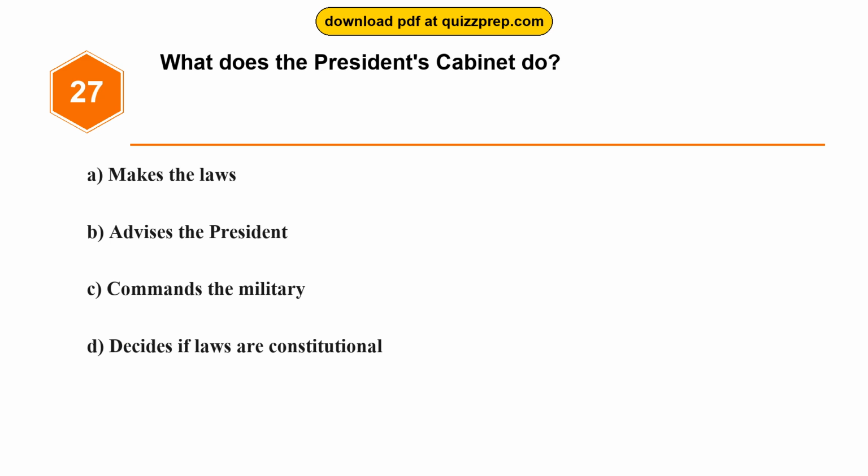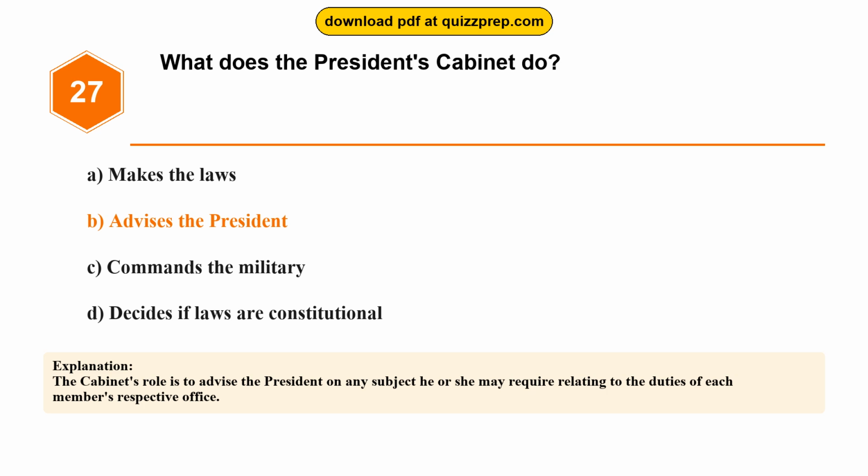Question 27. What does the President's Cabinet do? Option A, makes the laws. Option B, advises the President. Option C, commands the military. Option D, decides if laws are constitutional. The correct answer is option B, advises the President. The Cabinet's role is to advise the President on any subject he or she may require relating to the duties of each member's respective office.